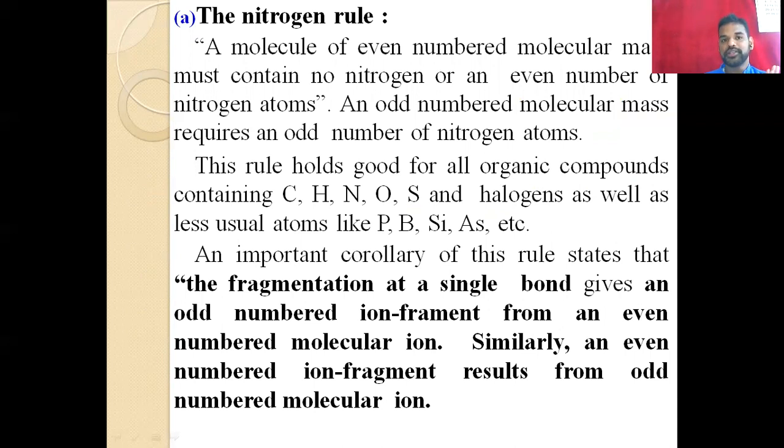For example, if we have 122 as the molecular mass, then it must have an even number of nitrogens. Even 0 is an even number. So that means no nitrogen, or 2 nitrogens, or 4 nitrogens, or 6 nitrogens. Only even numbers of nitrogens are present, not 1, 3, 5. Odd numbers of nitrogens are not possible here.